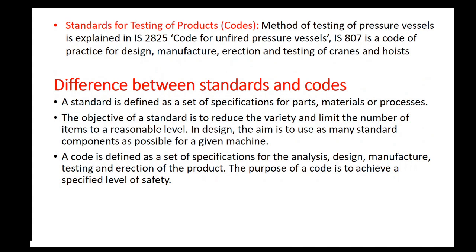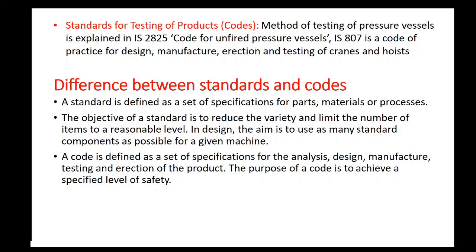Let us discuss in detail about codes. What are codes? Codes are actually the standards for testing of critical components like cranes, hoists, pressure vessels. Codes are also available for the construction of buildings and bridges. Codes are usually associated with critical components. What are critical components?